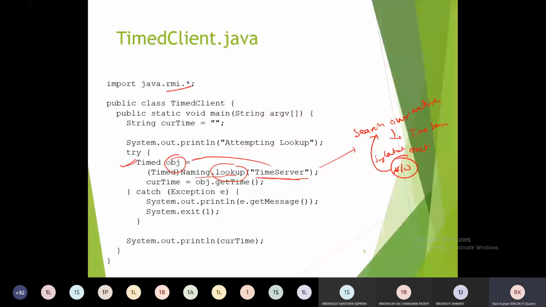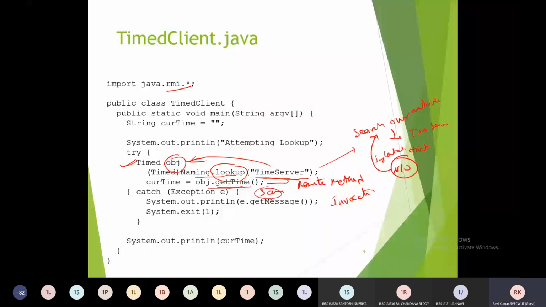Okay. Then once the timed object got into the client, then using the remote method, object.getTime. So this step is remote method invocation. Okay. So the remote method invocation syntax and local method invocation syntax are also the same.